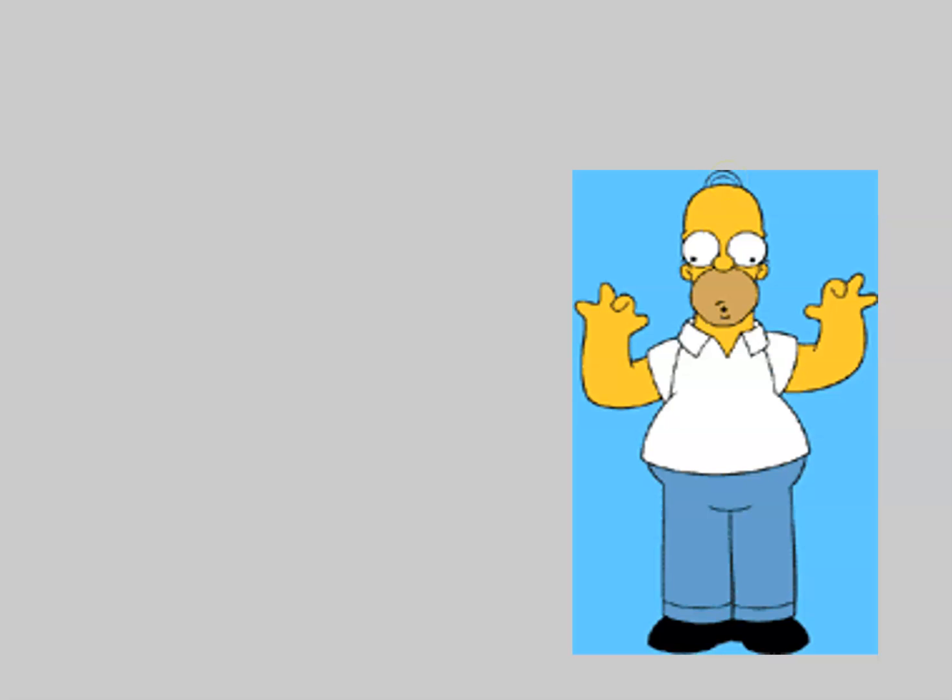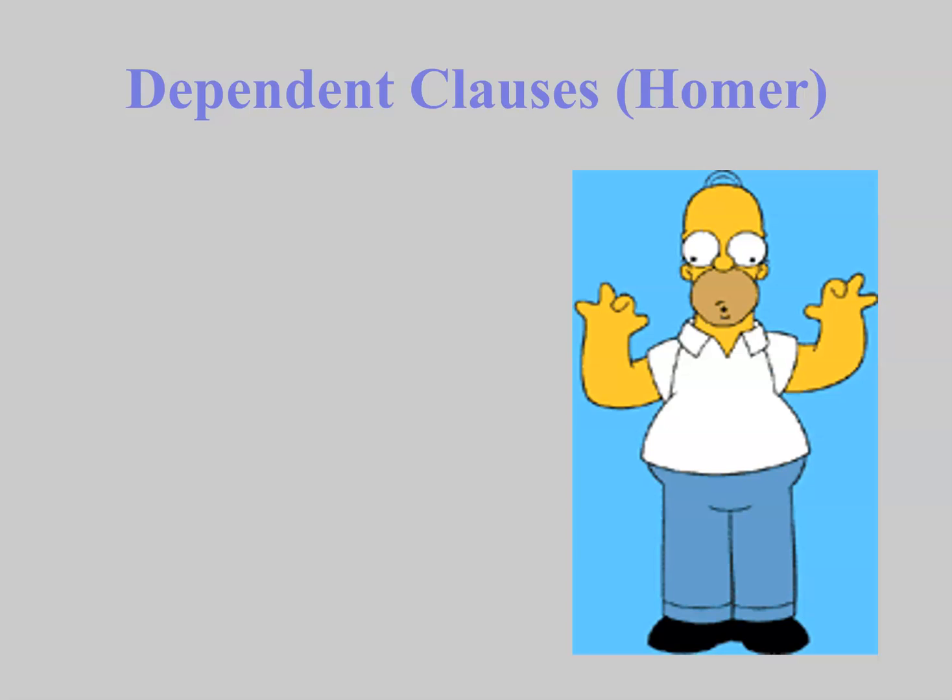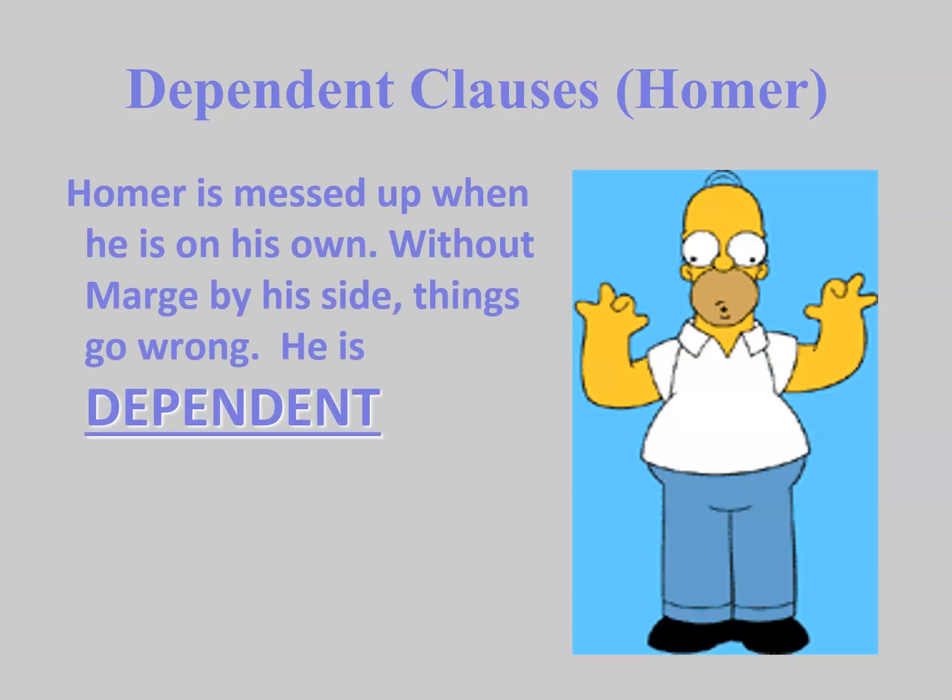Poor Homer. Homer is just like a dependent clause. Poor guy. Well, what makes him dependent? Well, Homer is messed up when he is on his own. He makes mistakes, he does really silly things, and he doesn't think very much. Without Marge by his side, things go wrong.